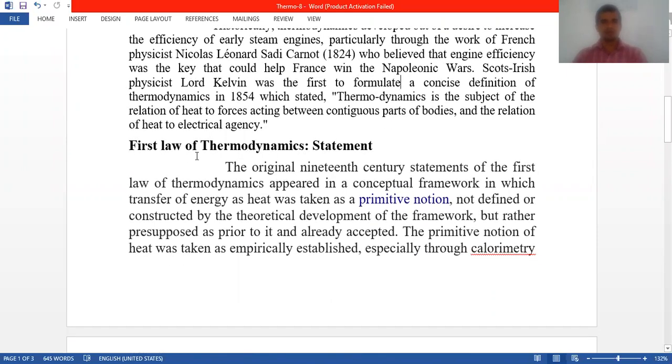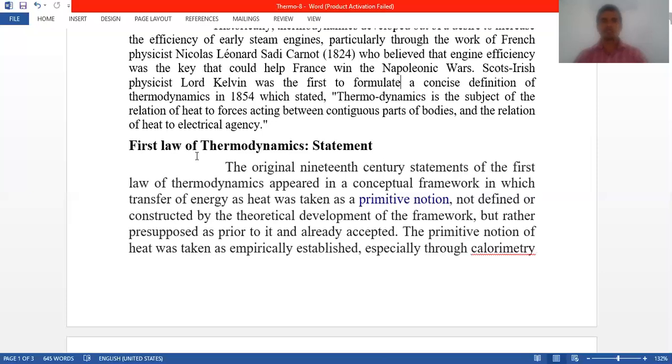First law of thermodynamics. The original 19th century statements of the first law of thermodynamics proceeded in a conceptual framework in which the transfer of energy as heat was taken as a primitive notion, not defined or constructed by the theoretical development of the framework, but rather presupposed as prior to it and already accepted.